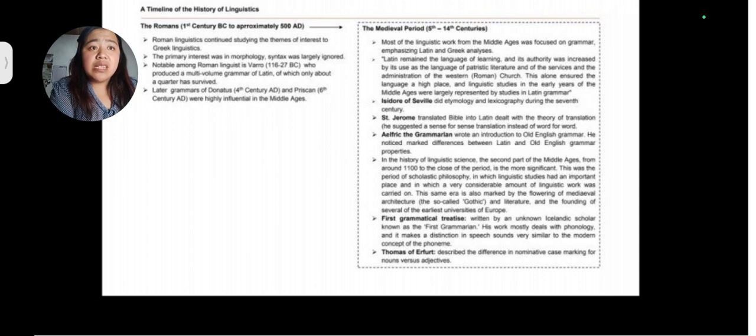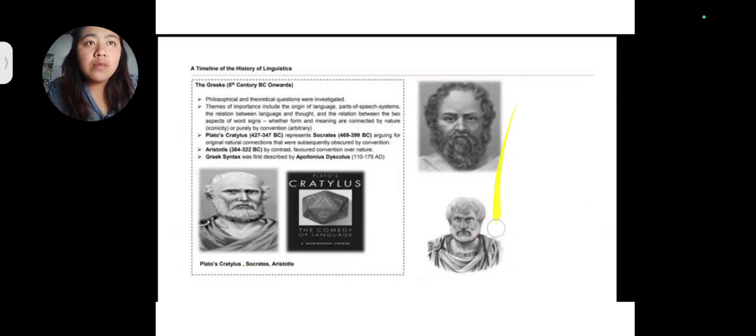Next is the First Grammatical Treatise, written by an unknown Icelandic scholar known as the First Grammarian. His work mostly deals with phonology and makes a distinction in speech sounds very similar to the modern concept of the phoneme. Next, Thomas of Erfurt described the differences in nominative case, marking nouns and verbs versus adjectives. Let's go to the next one.